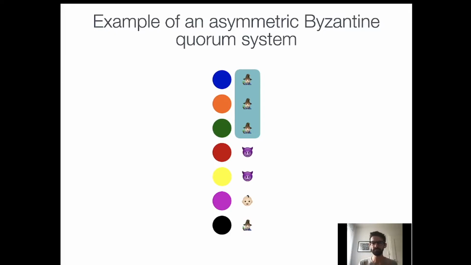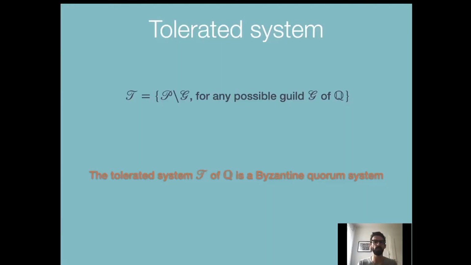So, given an execution and a guild in this execution, the guild is self-sufficient to continue to operate alone, so the remaining processes can in some way be considered useless. By this observation, we define what is called a tolerated system. A tolerated system is a collection of all the possible subsets of useless processes in different executions in which a guild can arise. This means that if we take a tolerated set inside this tolerated system, it is made of, again, useless processes that do not influence the guild.